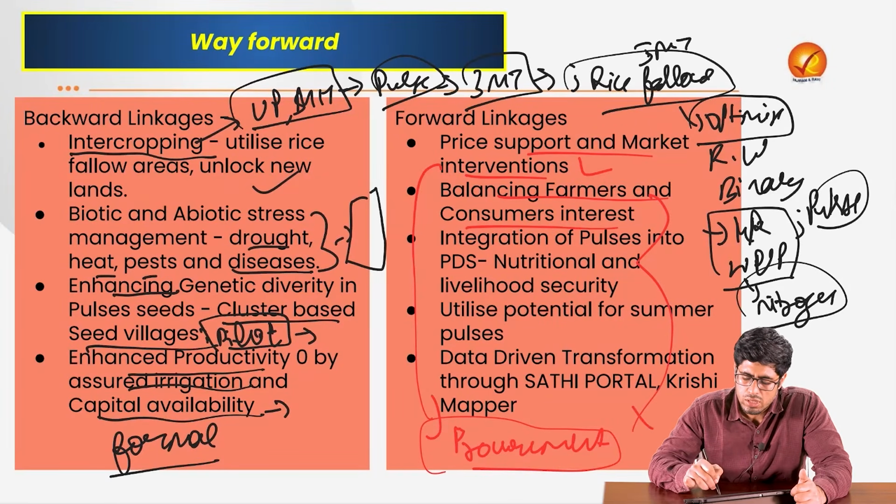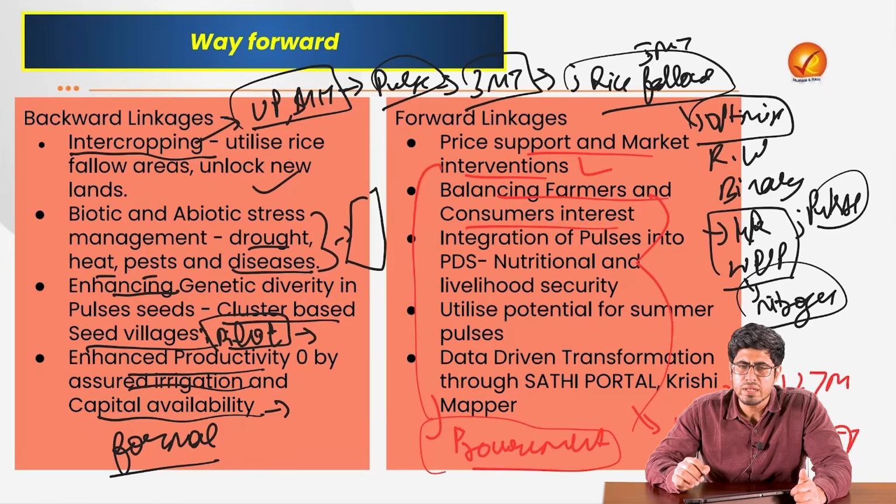Right now, as we saw, over the time period, the import of pulses has increased to around 4.5 million ton from earlier 2.5 million ton. That has increased because the production has declined from 27 million ton to 25 million ton. Once that is happening, we need more import to keep the prices at a lower, stabilized level for our consumers. Already we are reeling under the pressure of imported inflation in terms of gas prices. We cannot have such inflation in terms of pulses prices also. So we are importing that.